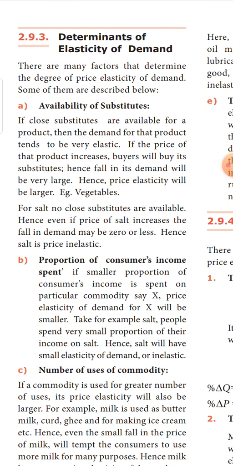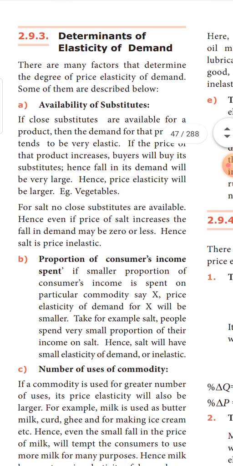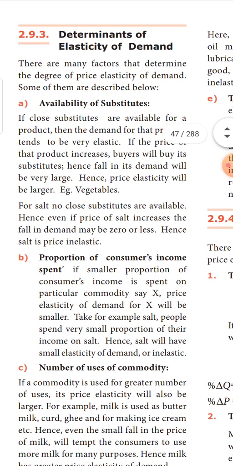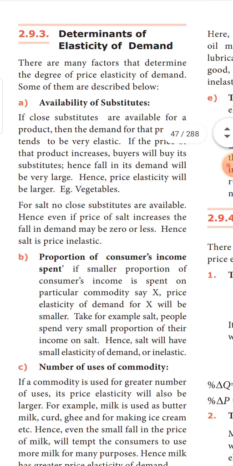Instead of beans, I can substitute it with some other vegetable also. It is not that I can survive only with beans. I can go for carrot, I can go for potatoes, I can go in for clustered beans. So when there are substitutes for the products, definitely the elasticity will be high. The elasticity of the product will be very large.